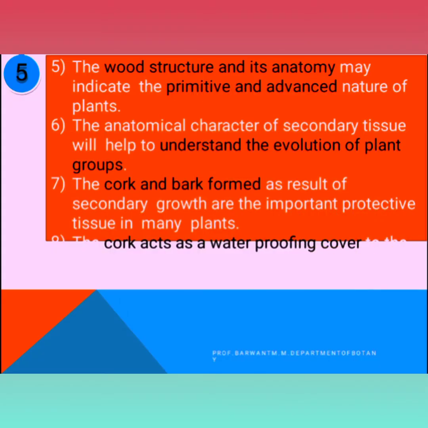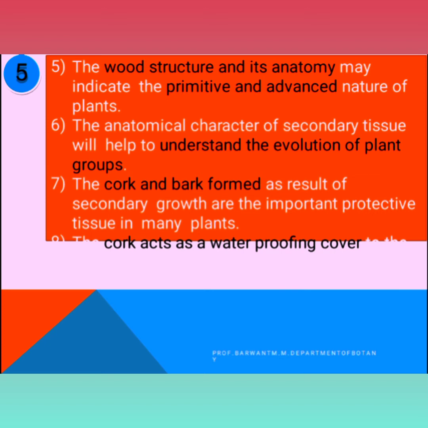Let's see another type of importance and significance. The wood structure and its anatomy may indicate the primitive and advanced nature of a plant. Primitive means they have primitive, old characters, and advanced means they have more typical and advanced characters.